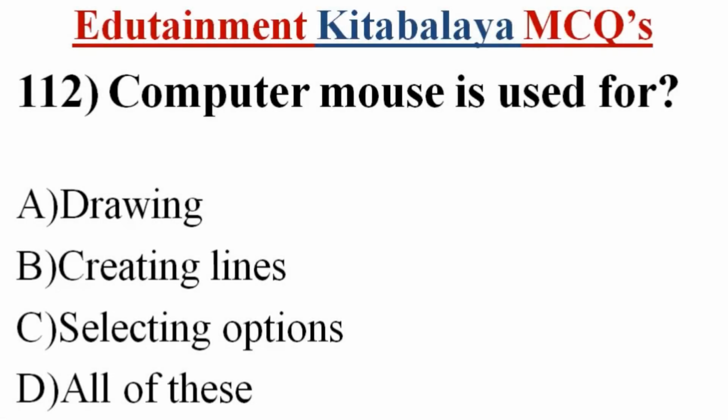Question number 112. Computer mouse is used for A. Drawing, B. Creating lines, C. Selecting options, D. All of these. Correct answer is D. All of these.